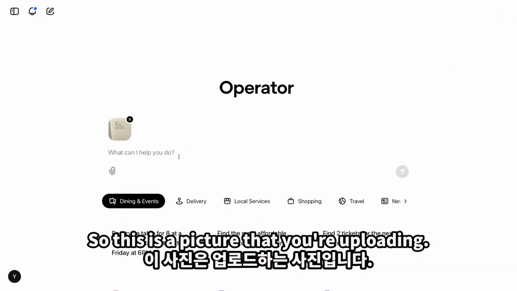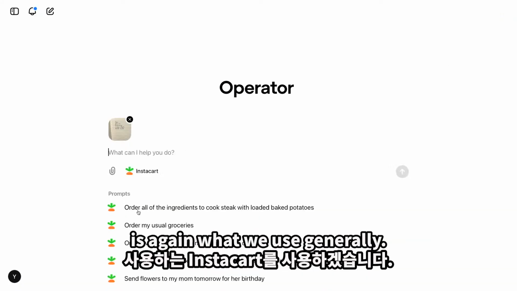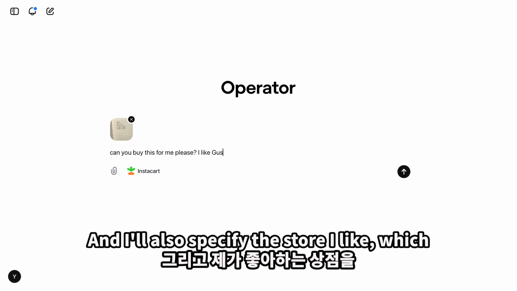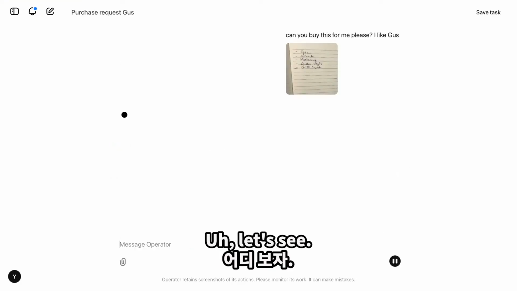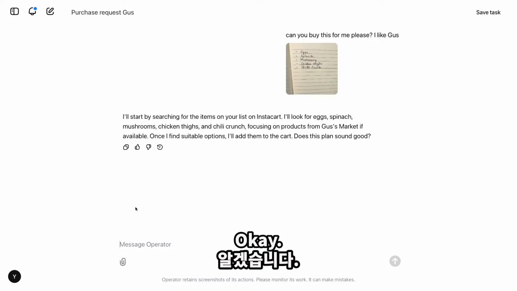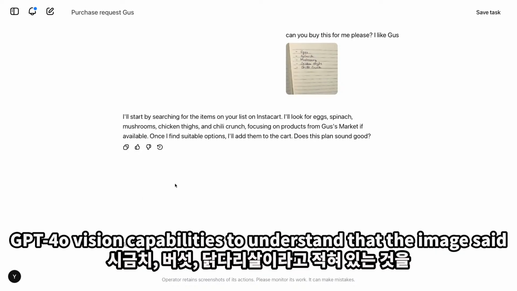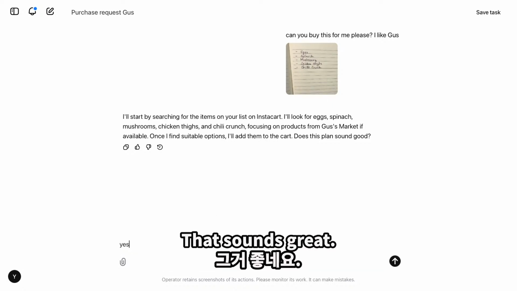And so this is a picture that you're uploading here. That's exactly right. And I'm going to use Instacart, which is, again, what we use generally. Can you buy this for me, please? And I'll also specify the store I like, which is, well, let's see if it figures out I mistyped it. Okay, so in this case, Operator quickly recognized, using GPT-4o's vision capabilities, that the image said eggs, spinach, mushrooms, chicken thighs, and it actually knew Gus's Market. And I'm like, yes, that sounds great.